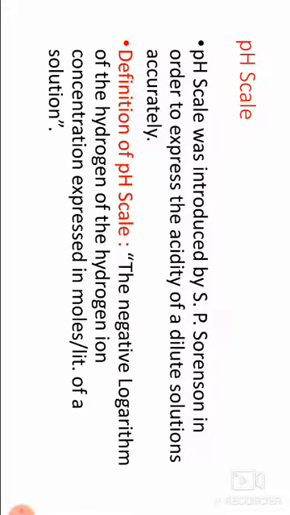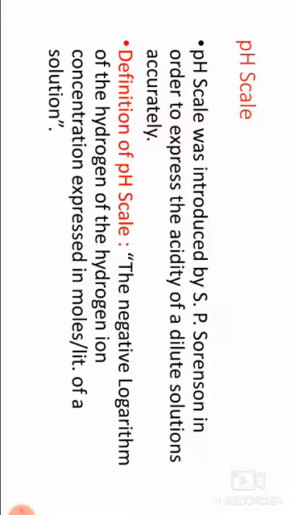Some of the Lewis acids and bases: simple cations, electron deficient molecules, molecules that can expand their octet, and molecules containing double bonds between heteroatoms. And types of Lewis bases: all negative ions, then molecules containing one or more lone pairs of electrons, molecules having multiple bonds between carbon atoms, and alkenes and alkynes. These are the Lewis acids and Lewis bases.